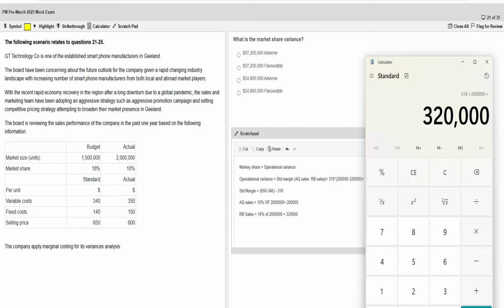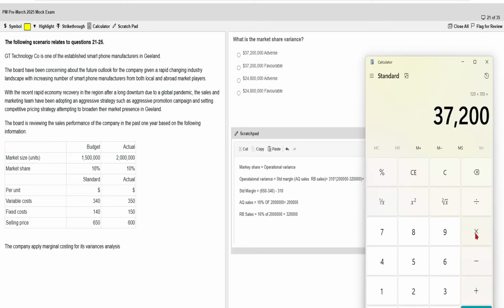Where is my calculator? So 320 minus 200 gives 120, into 310.